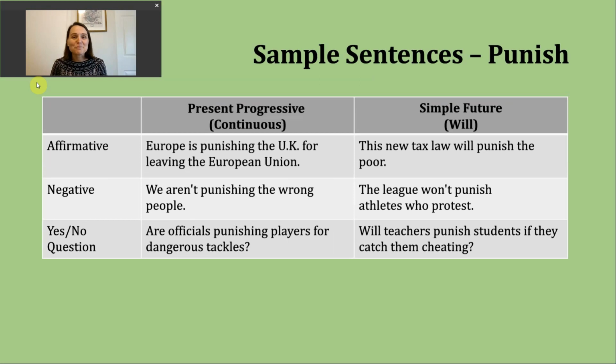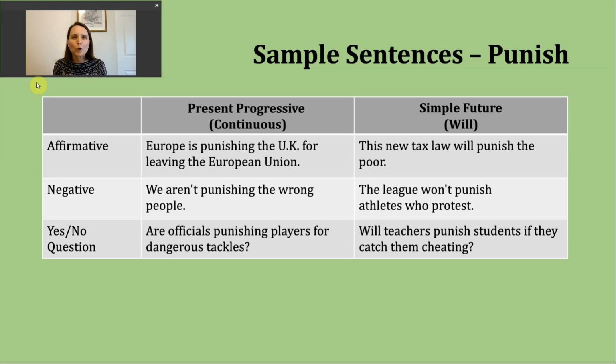Now let's continue practicing our verb of the day in a couple different verb tenses. Today we're going to look at the present progressive and the simple future. Let's start with the present progressive. And I've made a note here that some people refer to this as the present continuous, means the same thing. This particular verb tense is talking about something that is happening now or something that is in progress.